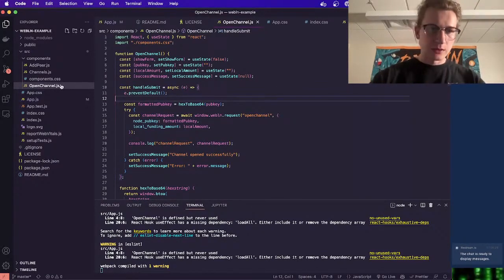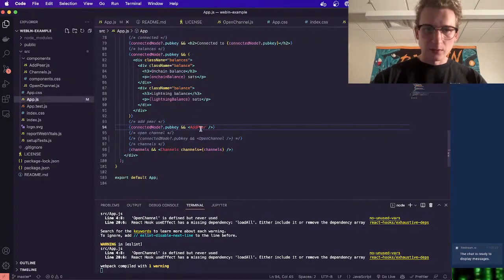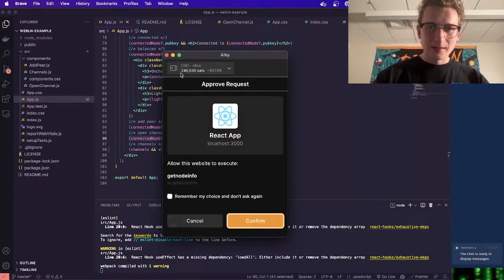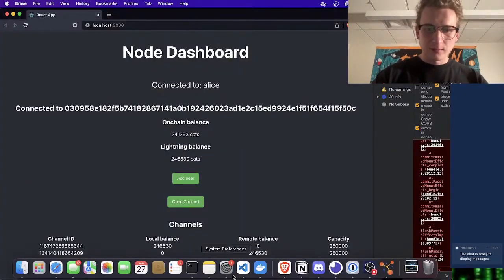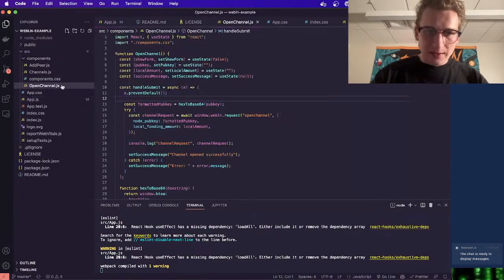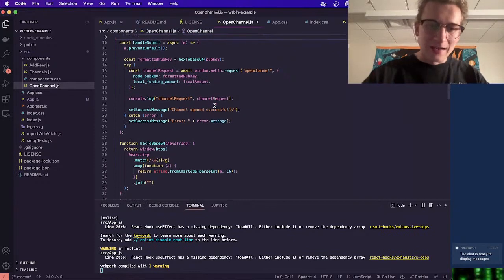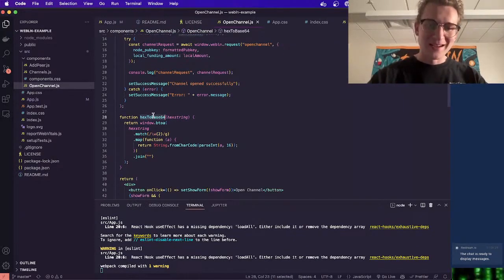So let's try this out, now that we've looked this over. I actually did not know, last night I was messing around with this and finishing some of this up, and I did not know you needed to go from hex to base64.